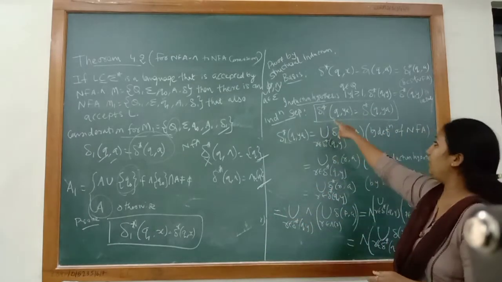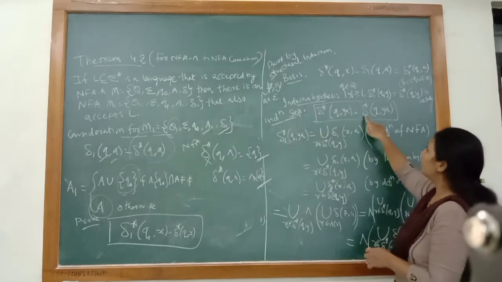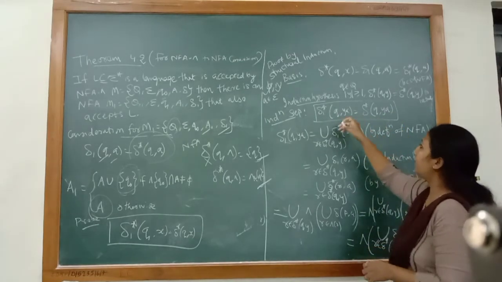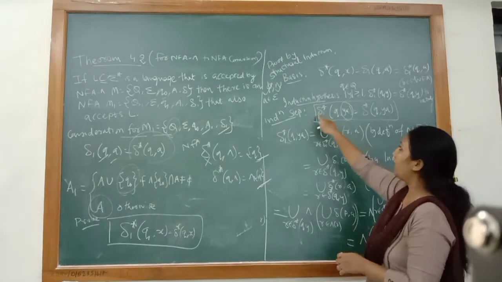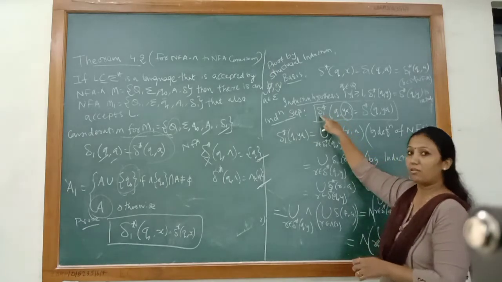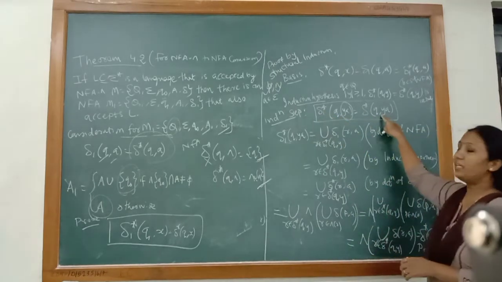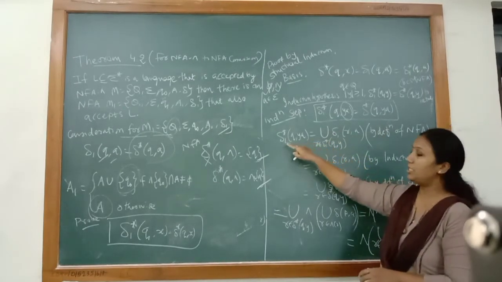So it means that we are proving that δ1* (q, ya) is equal to δ*(q, ya). It means that by reading ya, the NFA reaches the same state in which even the NFA-null will be reached. Okay, so this is what we want to prove in the induction step. So now let's see the induction step.